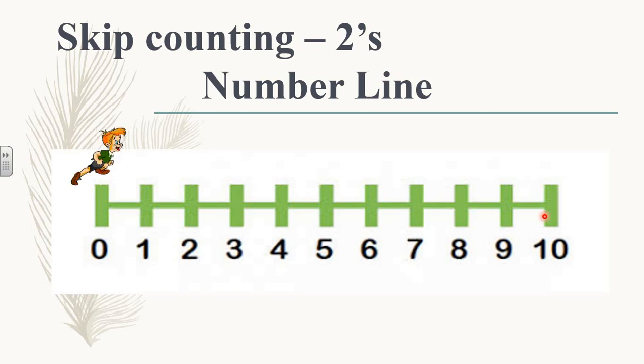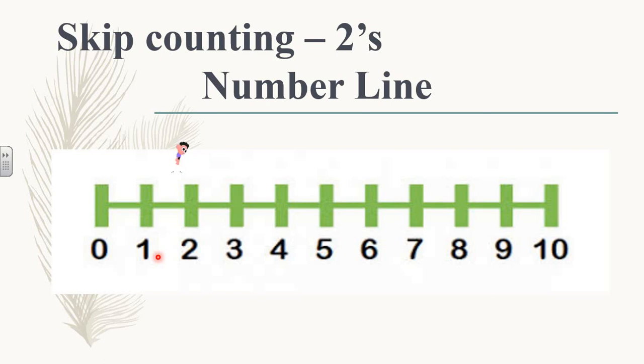Yes. Now let's see what the boy is doing. He is where? On 0. Now he will jump. Let's see where he will jump. Come on, you tell me where he will jump. As we have discussed earlier, he will jump on the second number from the starting number, that is, he is on 0 and he will jump on the second number. So which will be the second number? This is the first number and this is the second number. So he will jump on 2, leaving this 1 in between. Let's see if he's jumping or not.